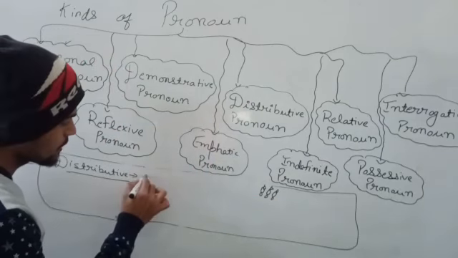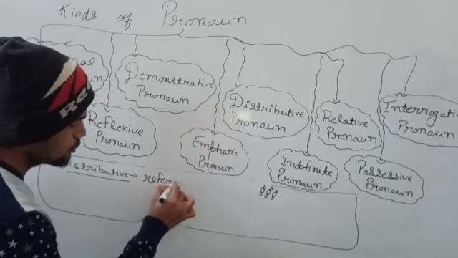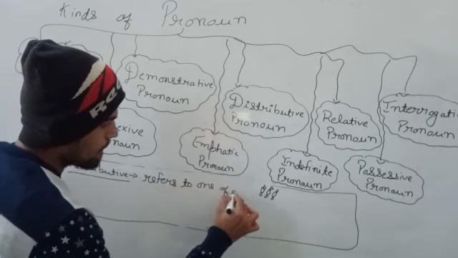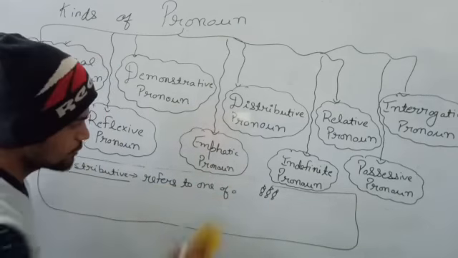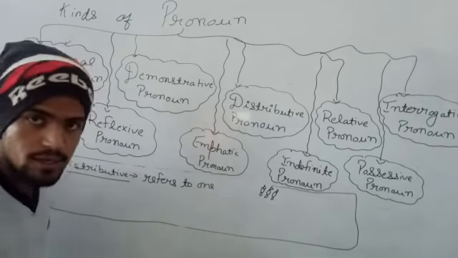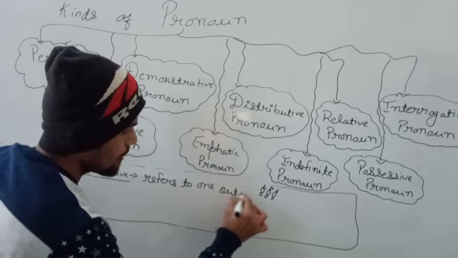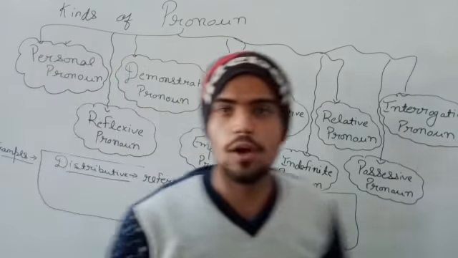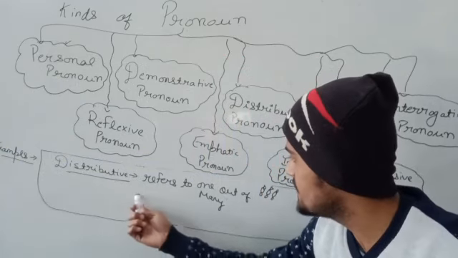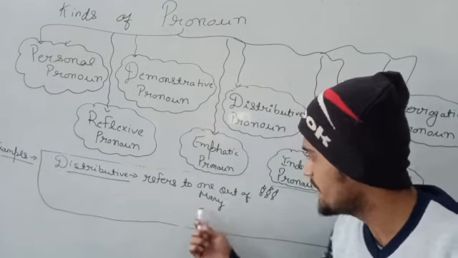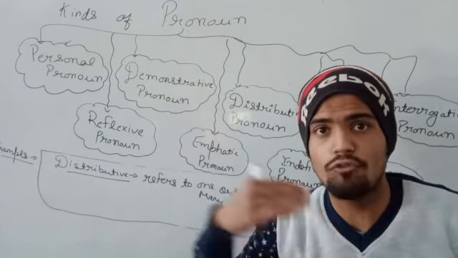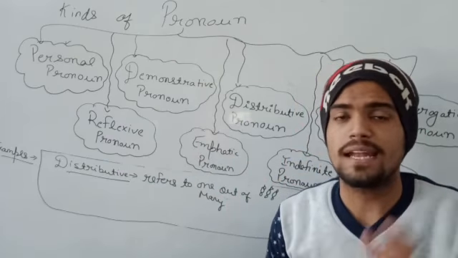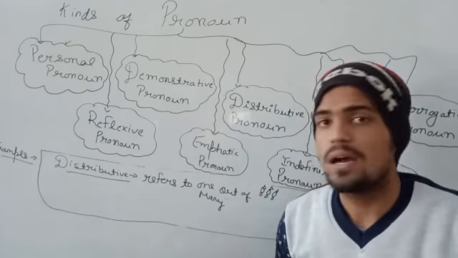When we refer to one out of many. When many things are there and out of many things we are referring to only one thing, then it will be called a distributive pronoun.